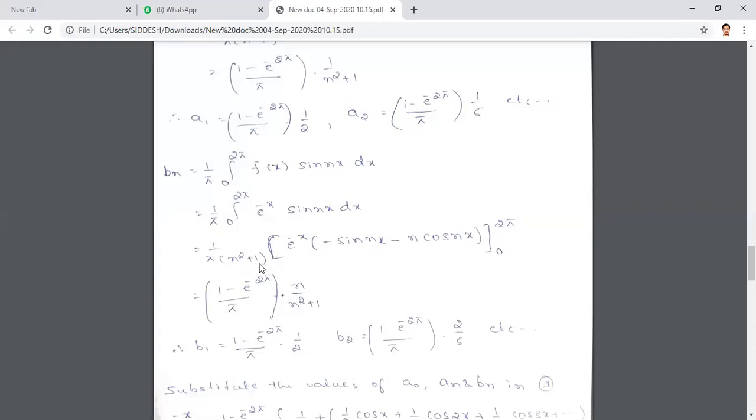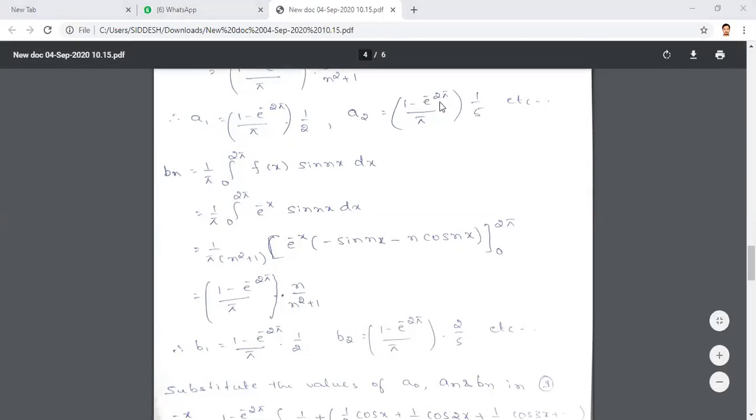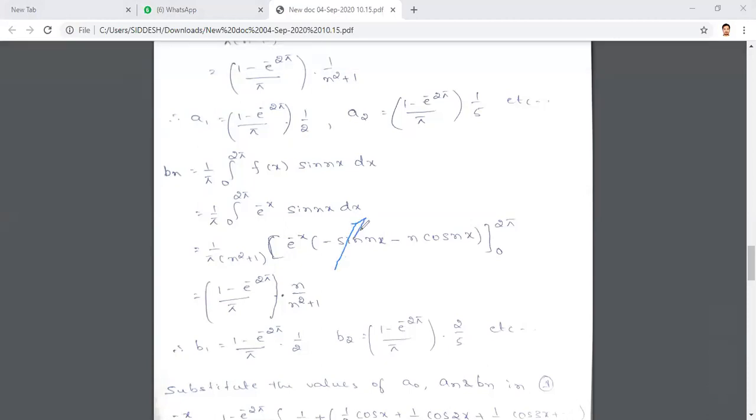Now apply the lower and upper limits. Sin 2n pi is 0, and sin 0 is also 0. So the whole sin nx term will become 0 and vanish.